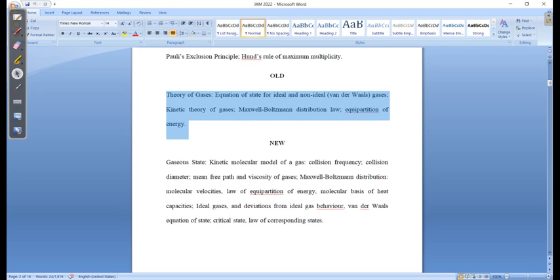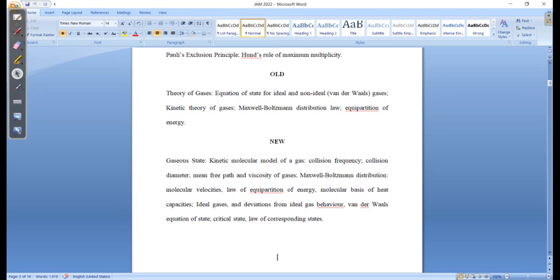But in the latest syllabus they have clearly mentioned that you have to learn the kinetic molecular model of gases, collision frequency, collision diameter, mean free path, viscosity of gases. Then ideal gases, deviation from ideal gas behavior, all these things they have included. So now your syllabus is quite clear for this examination.